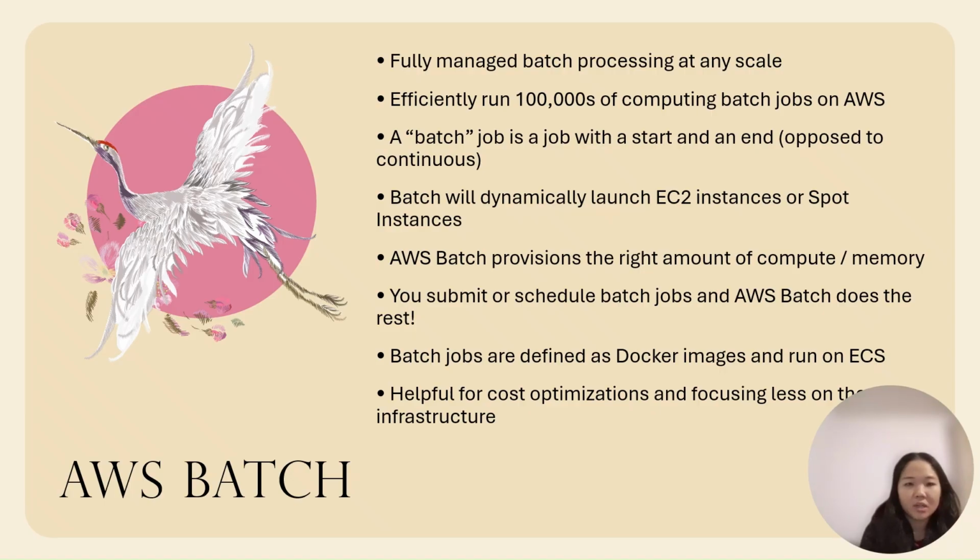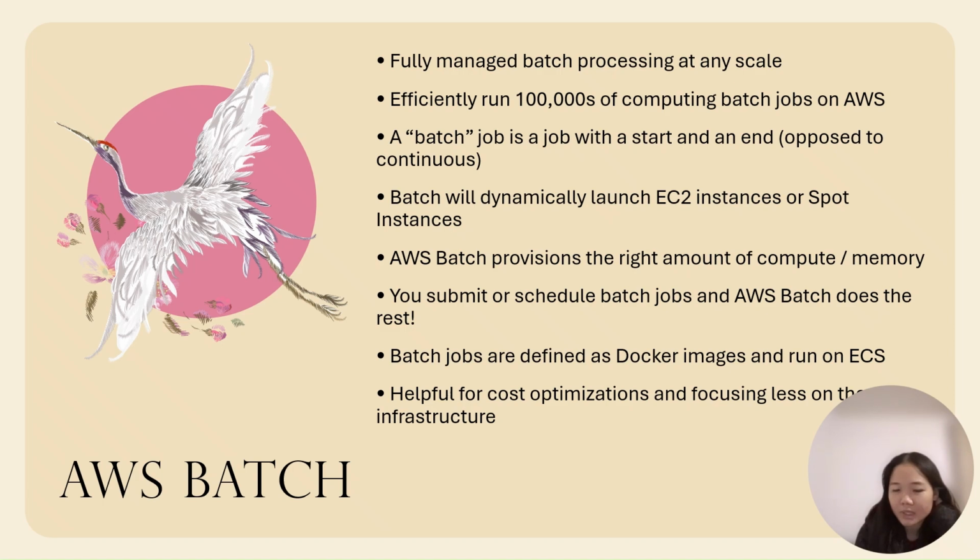AWS Batch. Fully managed batch processing at any scale. Efficiently run 100,000 of computing batch jobs on AWS. A batch job is a job with a start and an end, as opposed to continuous. Batch will dynamically launch EC2 instances or Spot Instances.